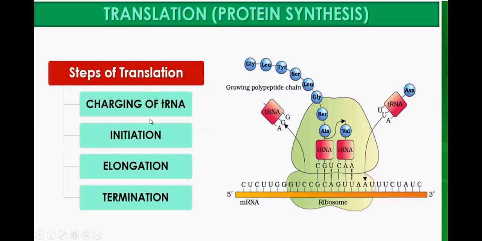There are four steps of translation. The first step is charging of transfer RNA. When transfer RNA gets attached with an amino acid, it means it is charged. The second step is initiation of protein synthesis, then elongation, then termination. So these four steps are there in protein synthesis, that is called translation.